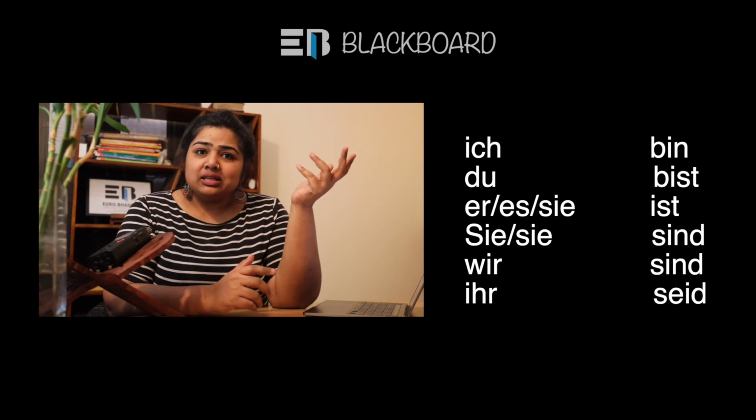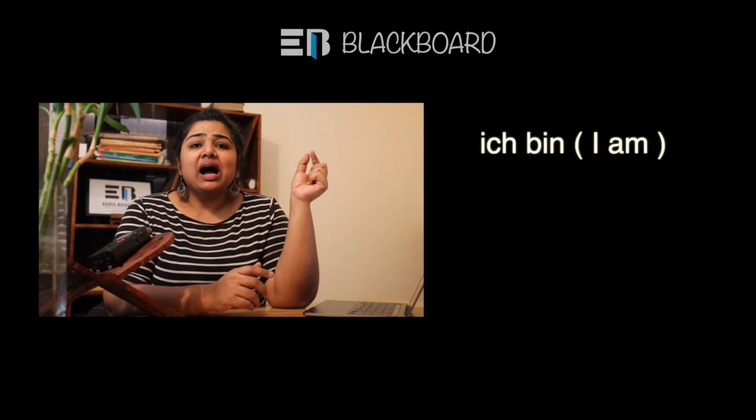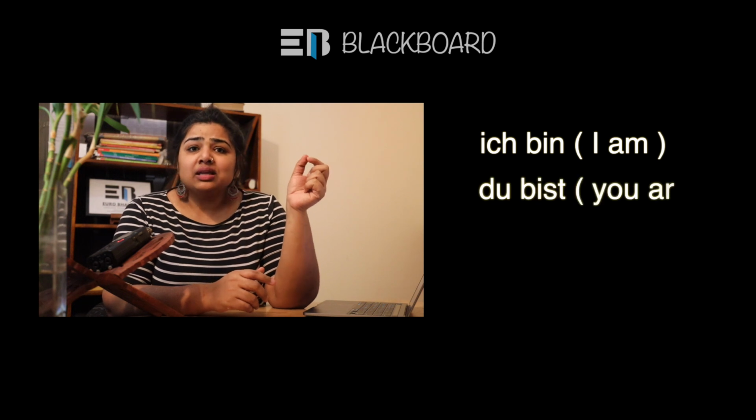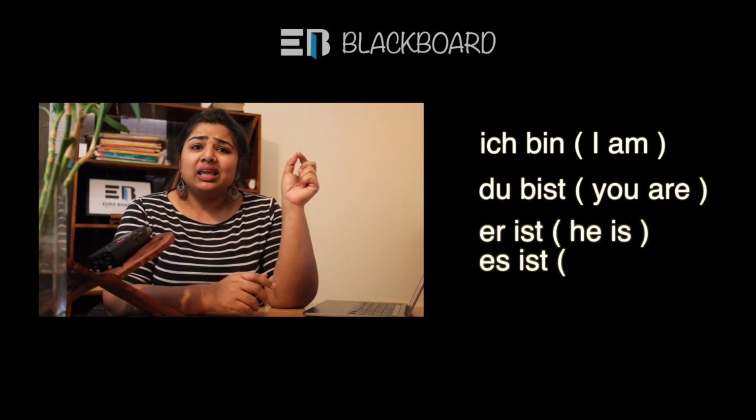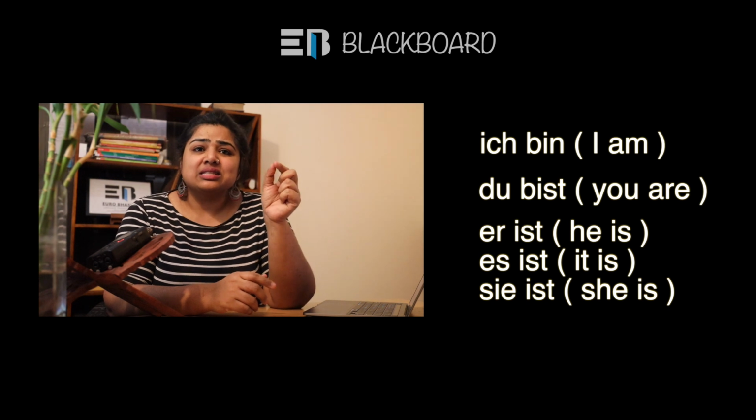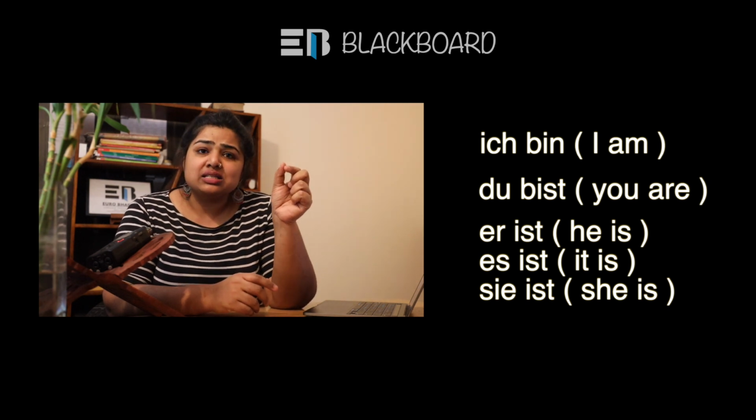So if we translate this, ich bin means I am. Du bist means you are. Er, sie, es ist means he is, it is, or she is. So bin, bist, ist, sind, seid, these verbs are called sein verbs.